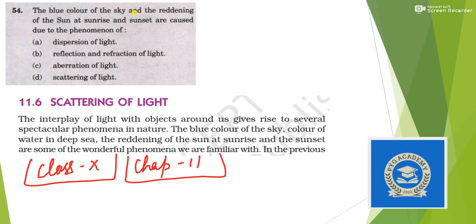Next question. The blue color of the sky and the reddening of the sun at sunrise and sunset are caused due to the phenomenon of what? You will also find this in NCERT. The phenomenon is known as scattering of light. The blue color of the sky, the color of water in deep sea, and the reddening of the sun at sunrise and sunset are all due to scattering of light. So our answer is option D.